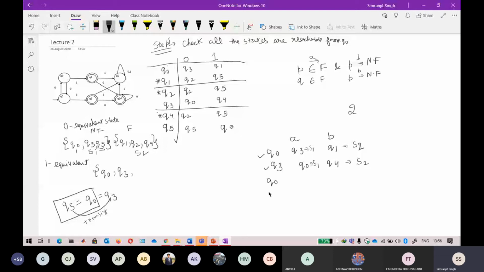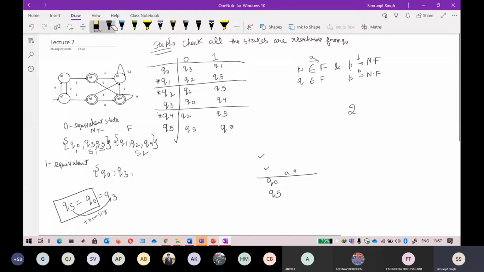You can check Q naught and Q5. I just want to place this Q5 with these states, so I have to check the equivalence property for A and B here. For Q naught, this is Q3, I just copy and paste from the upper, and this is Q5 and Q5. Again, Q naught on A is going towards Q3 and Q5. So Q3 is there, Q5 is there. These are the same set, so I do not need to worry about it.